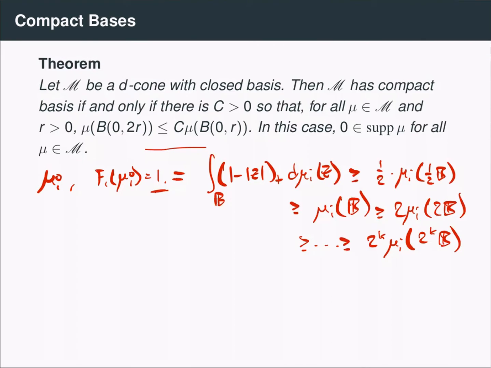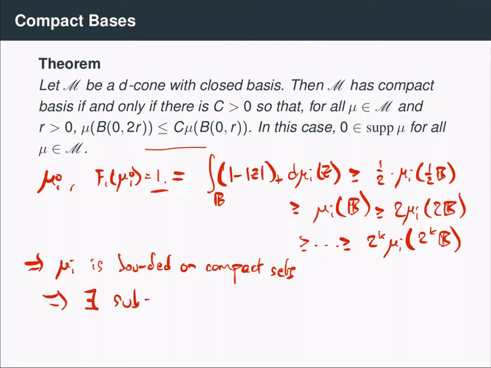what this implies is that the sequence of measures mu_i are uniformly bounded on compact sets, because they are uniformly bounded on any multiple of the unit ball. And thus, by one of the lemmas from week 1, this implies mu_i is bounded on compact sets, which implies that there exists a subsequence such that mu_i converges weakly to some measure mu.